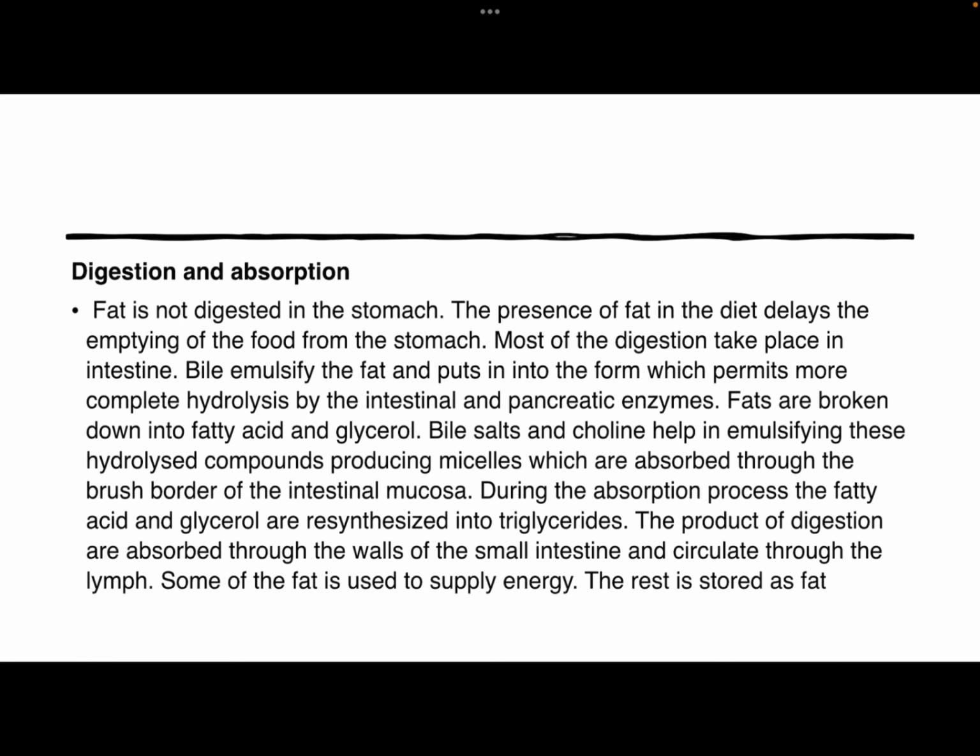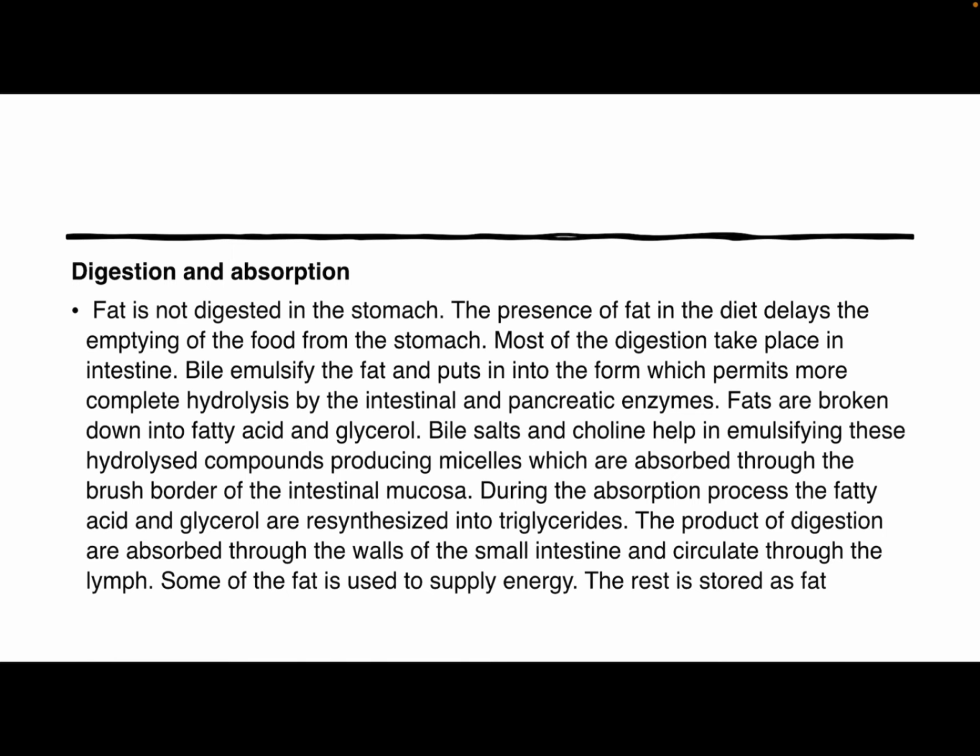Next is digestion and absorption of fat. Fat is not digested in the stomach. The presence of fat in the diet delays the emptying of food from the stomach. Most of the digestion takes place in the intestine, and the bile emulsifies the fat and puts it in a form which permits more complete hydrolysis by the intestinal and pancreatic enzymes. Fats are further broken down into fatty acids and glycerol.